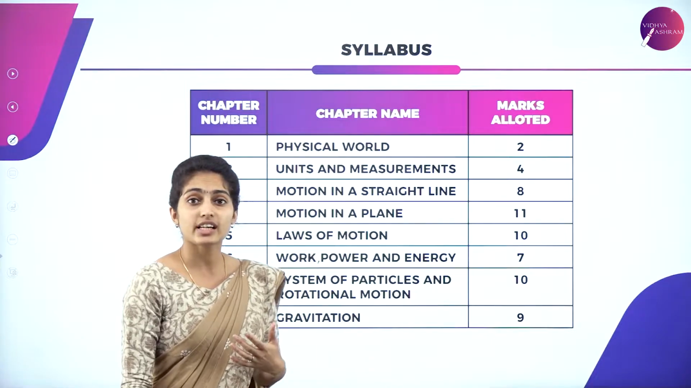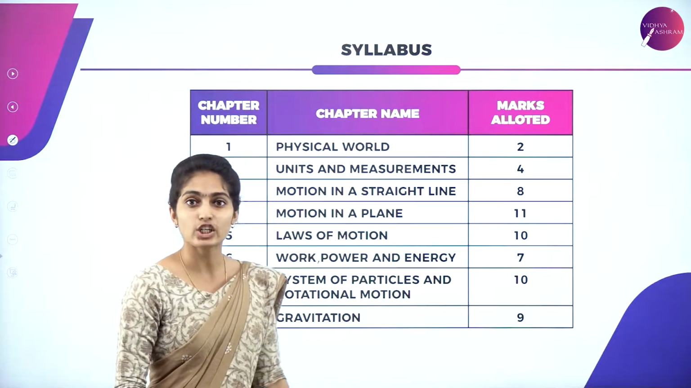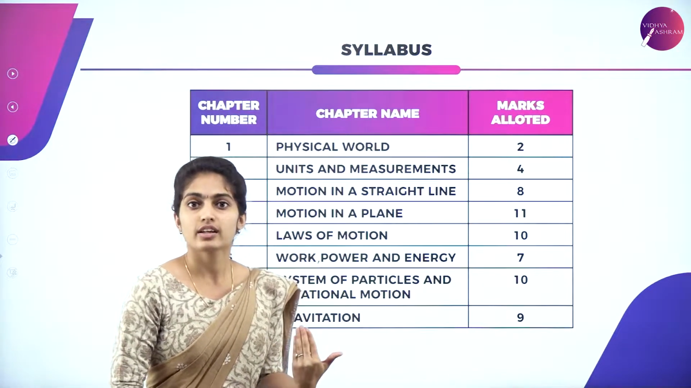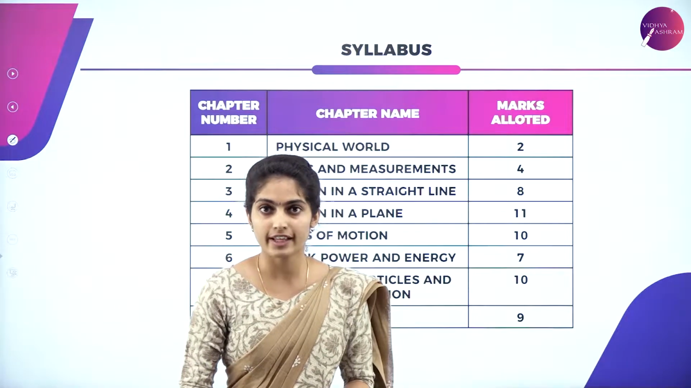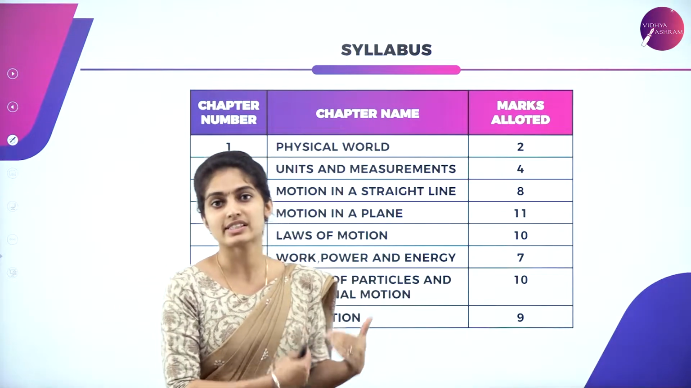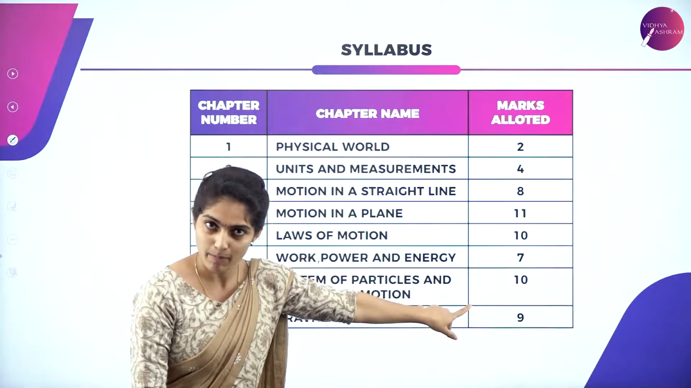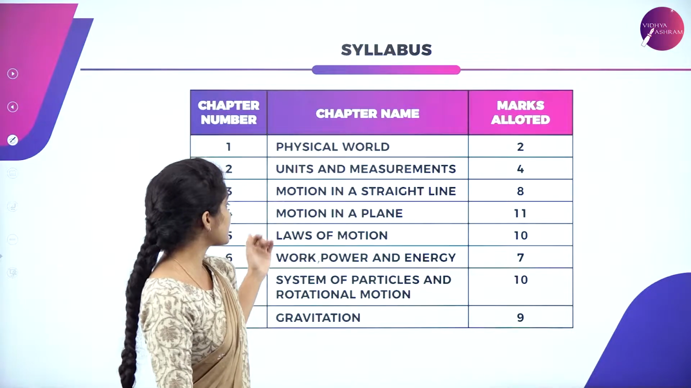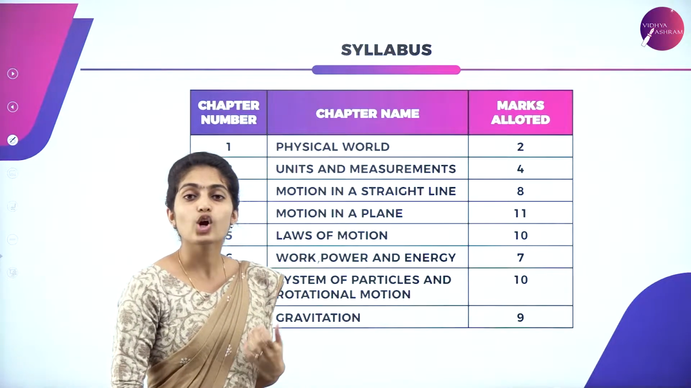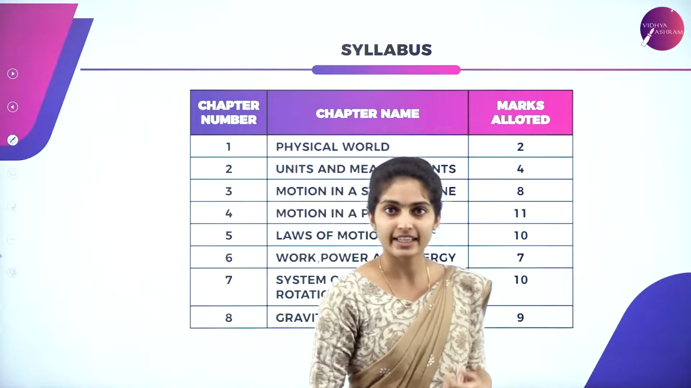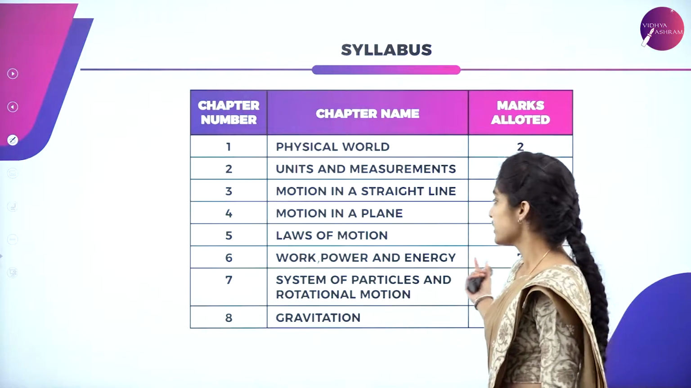And here in chapter 5, we study laws of motion. There are the first law, second law and third law of motion. Those we will study here in laws of motion, which consists of 10 marks. And in the 6th chapter, we study work, power and energy, that is of 7 marks.